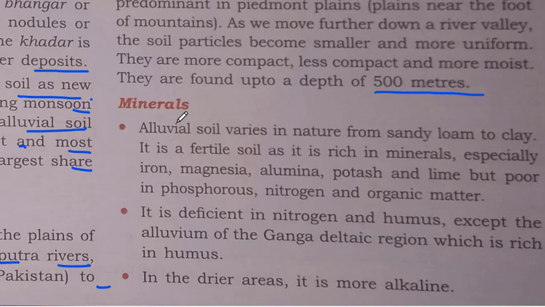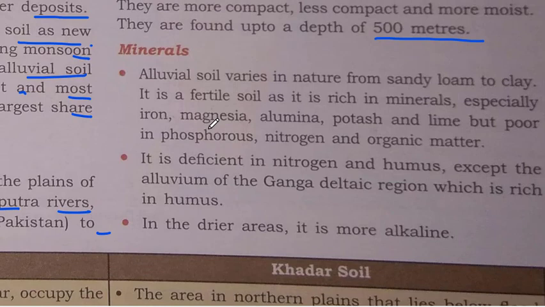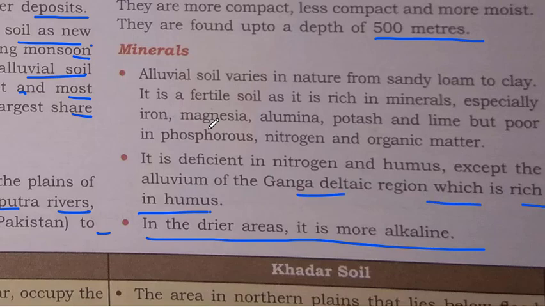So these alluvium soils are rich in some minerals, and they are poor in some other minerals like phosphorus, nitrogen, and organic matter. It is deficient in nitrogen and humus, except the alluvium of Ganga deltaic region, which is rich in humus. In the drier areas, it is more alkaline. So in Ganga deltaic region we will find that the soil is rich in humus, but otherwise it does not have a good content of humus.